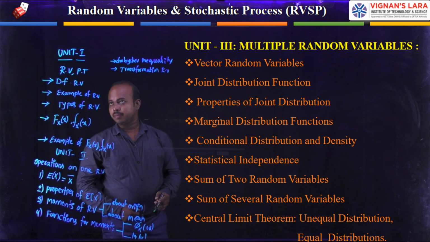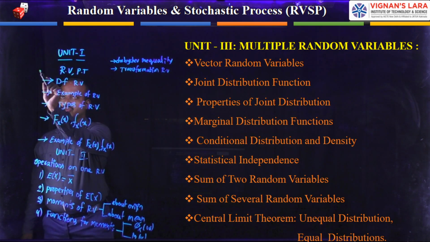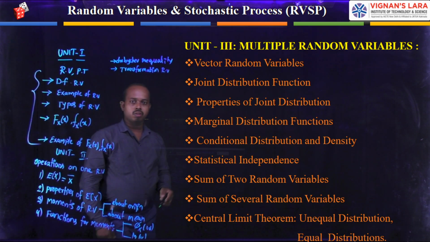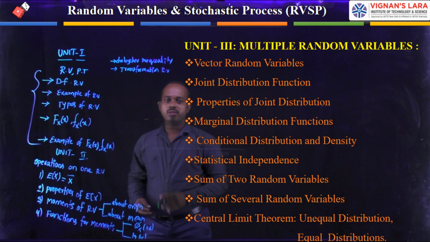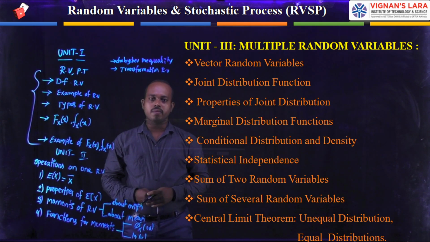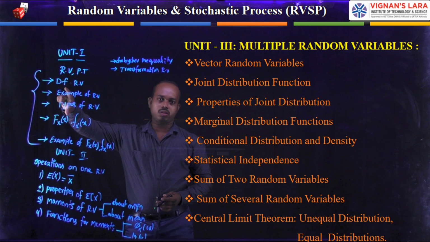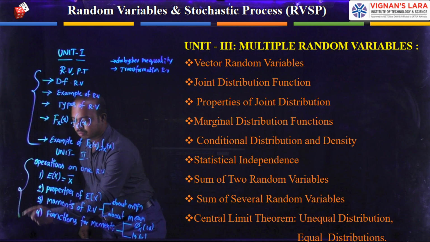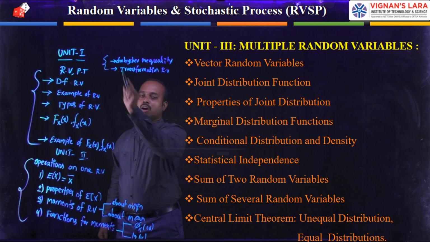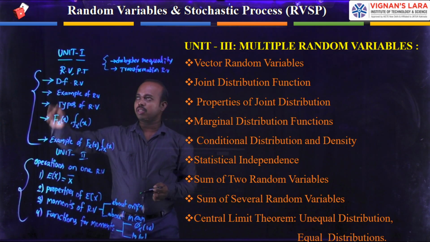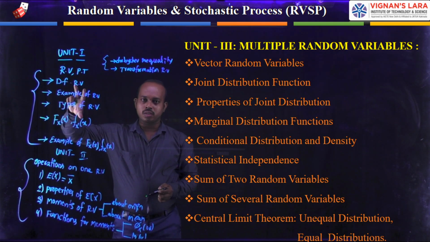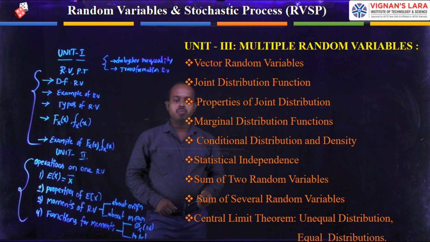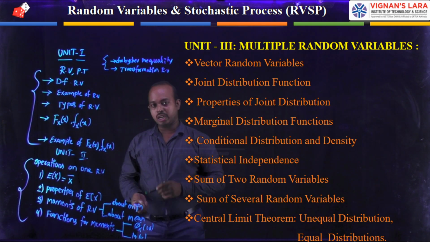You can see here the complete first unit represents the basic things of a random variable. Basic things means the definition of random variable and its properties, which is the complete first unit. Coming to the second unit, the available operations you can perform on this random variable we study in the second unit. Coming to the third unit, the third unit is multiple random variables.